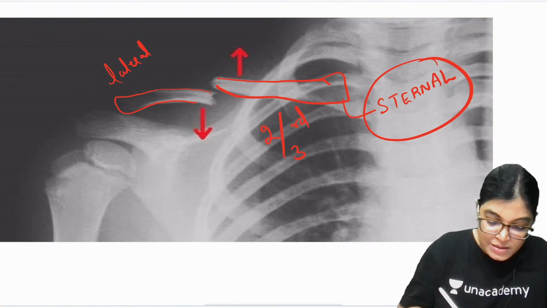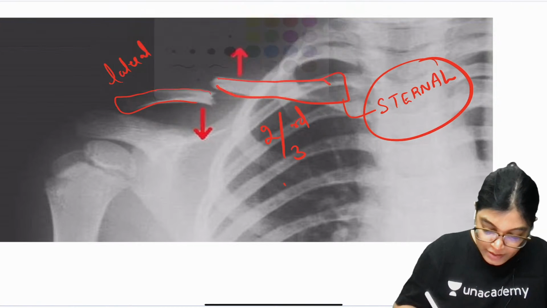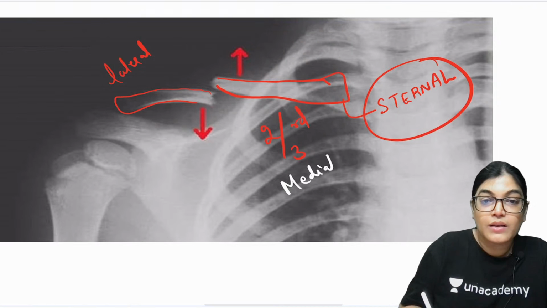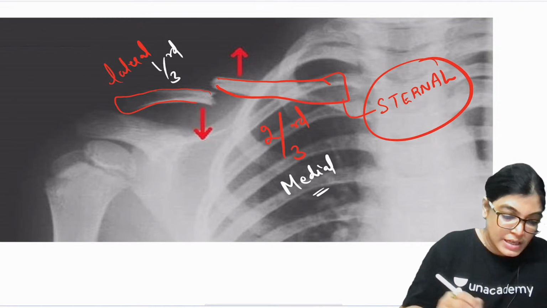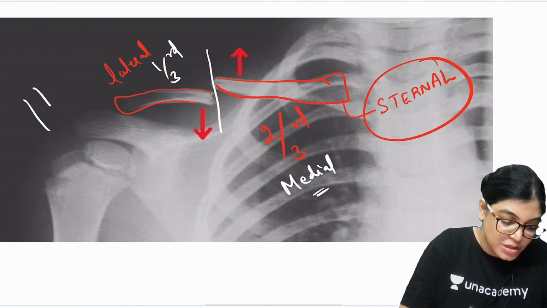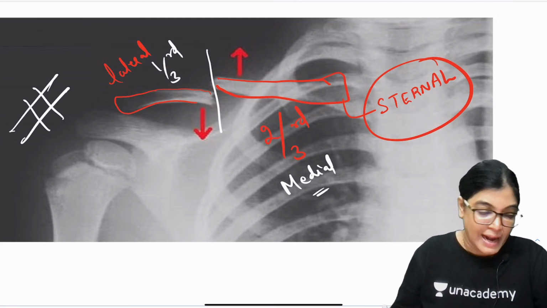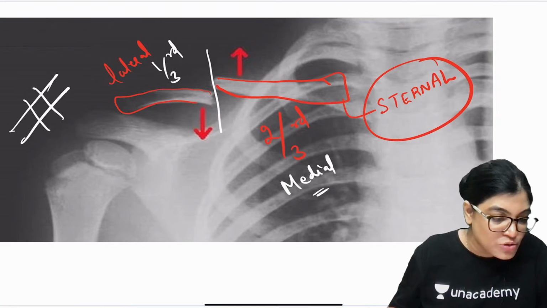So you can see here, this is medial. This will be medial 2/3 and this will be lateral 1/3. See here, the junction of medial 2/3 and lateral 1/3 is the common site of fracture of the clavicle bone. So that was the wrong option. Okay, let's move on to the next. All the best to everyone.